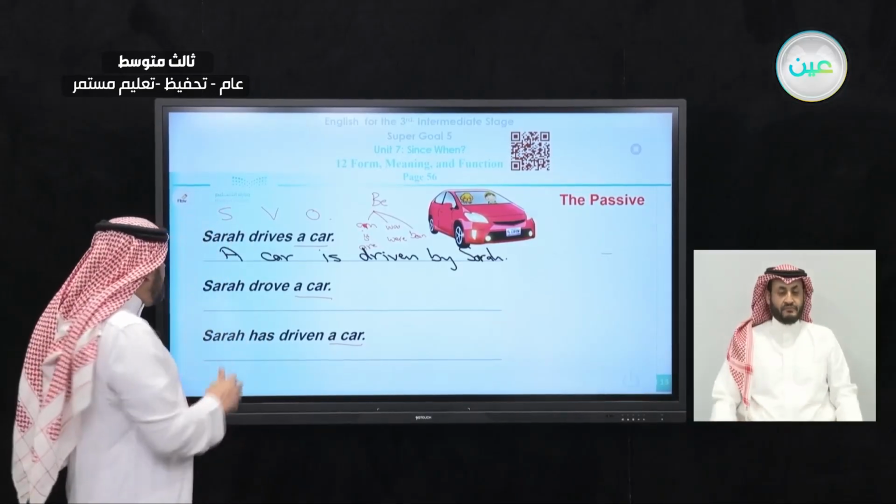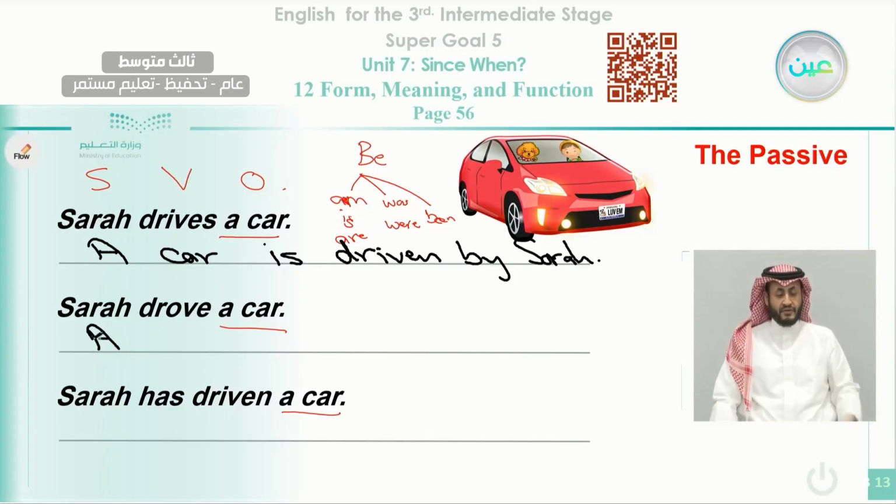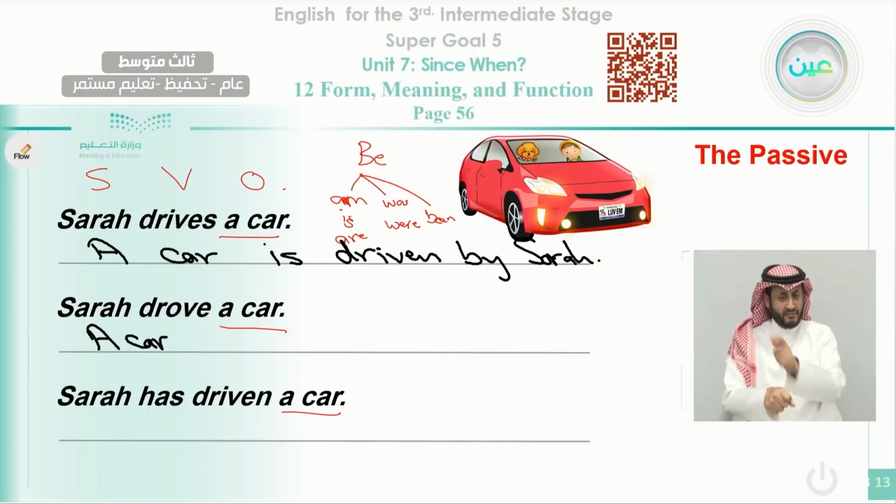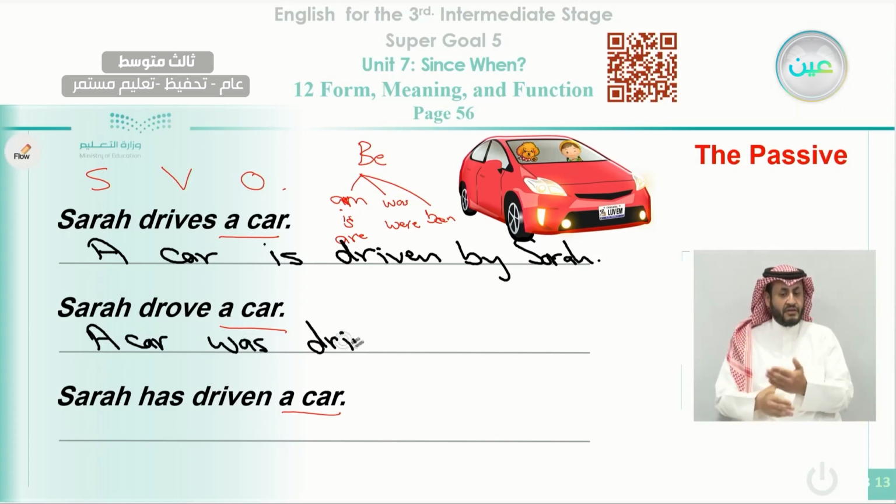The other one here also, we start with the object. Okay, a car. Now notice here we have it in the past, so we can say here was, because it's in the past. A car was driven. You can say by Sarah, or you can end your sentence. It's up to you how important the agent is. Okay, you can decide about that.